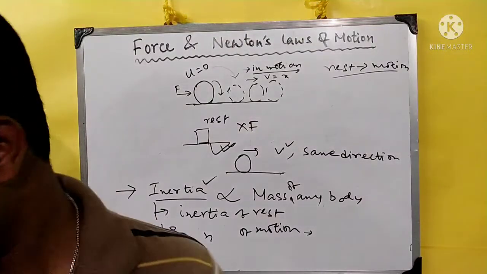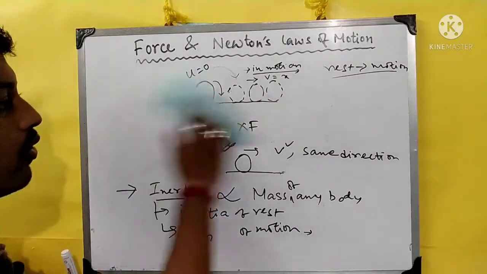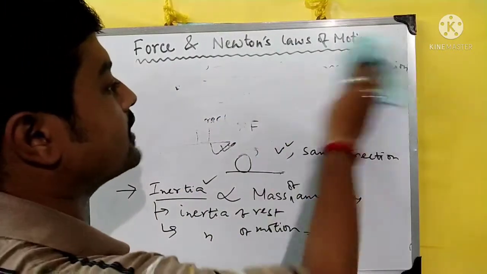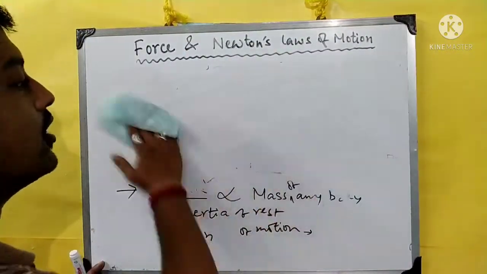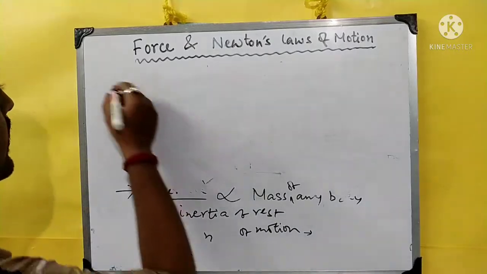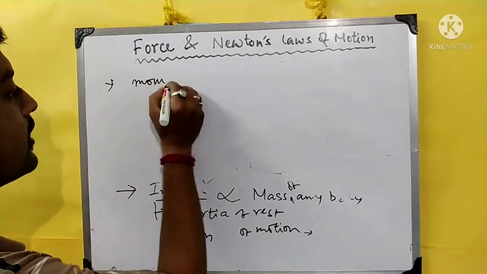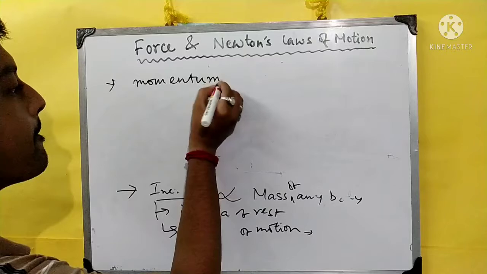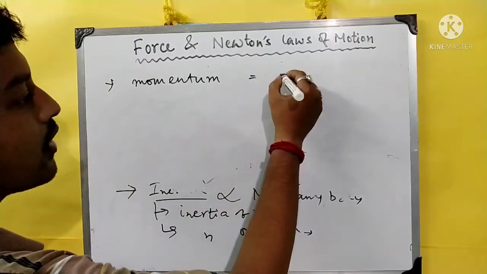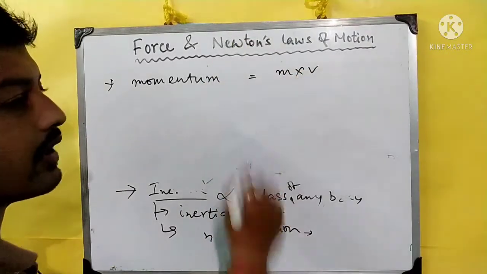And another thing we can know from the first law is the concept of momentum. What is momentum? It is simply the product of mass and velocity of any body.